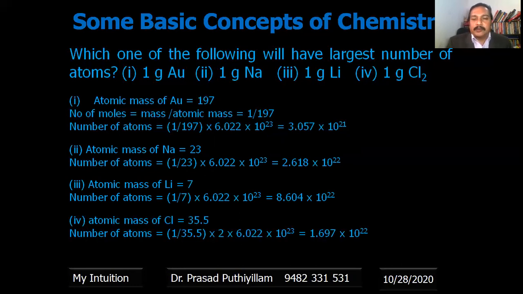Chlorine, Cl, has atomic mass 35.5, whereas here it is given as 1 gram of chlorine molecule, Cl2. Therefore, it is number of moles into 2. So 1 by 35.5 into 2 into Avogadro number 6.022 × 10^23 gives 1.697 × 10^22. Therefore, the highest number of atoms are present in lithium. So from the calculation, we can say that 1 gram of lithium has the largest number of atoms.